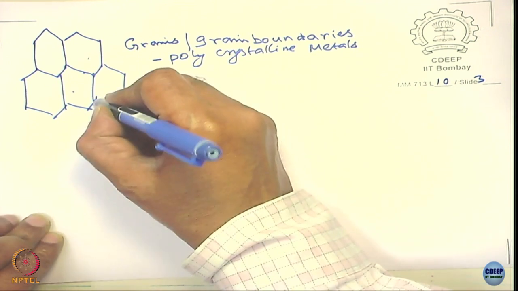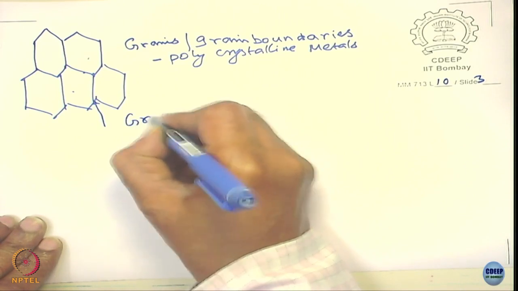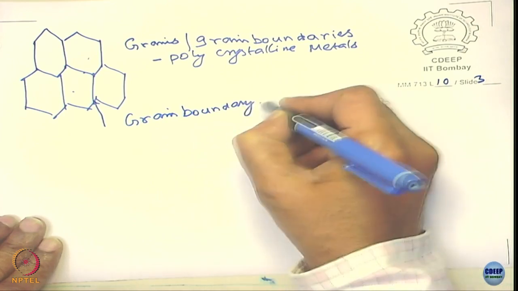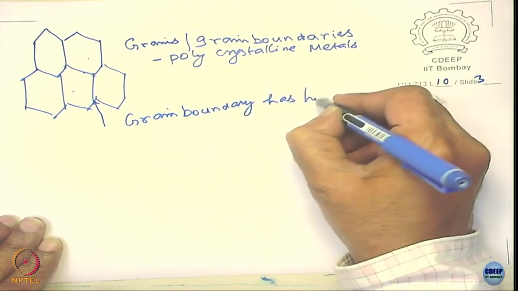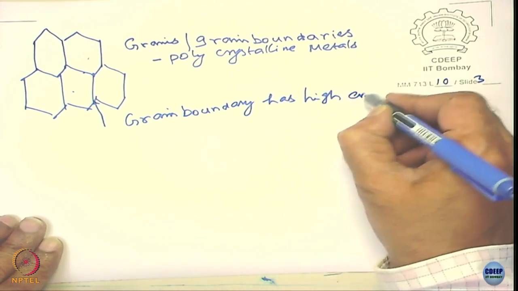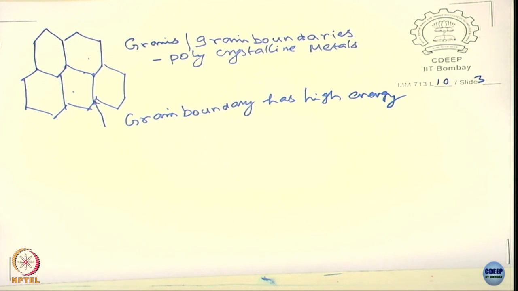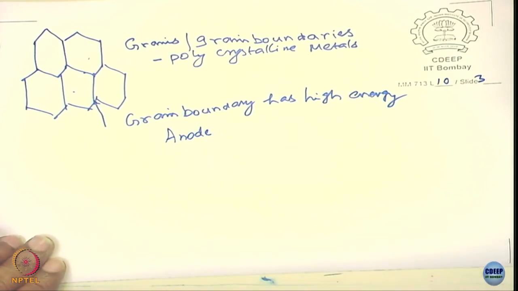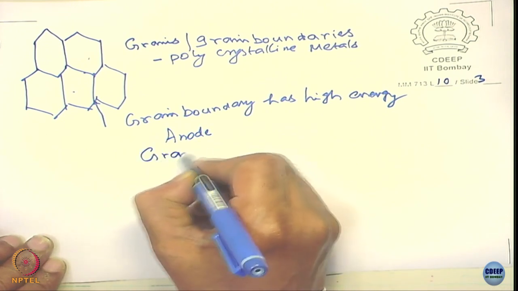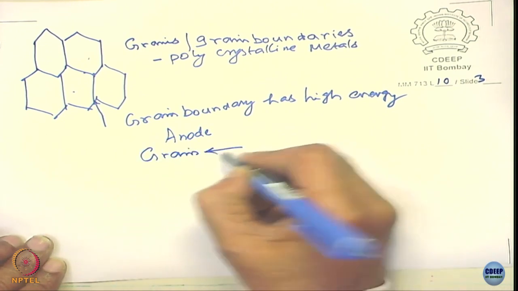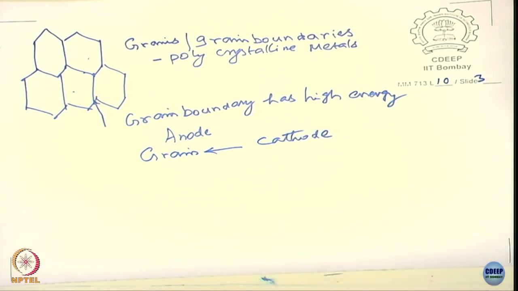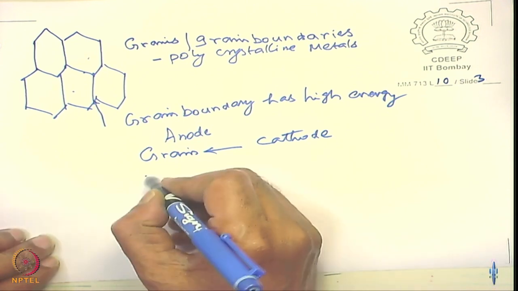The grain boundary has high energy. So when you have high energy, what happens? That becomes now the anode, and the grain becomes the cathode. And you call this corrosion intergranular corrosion.